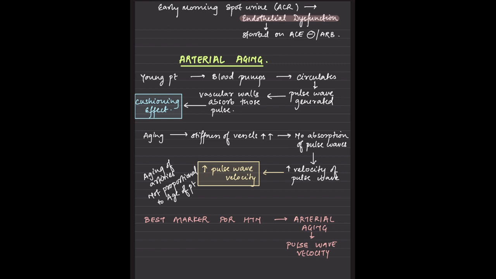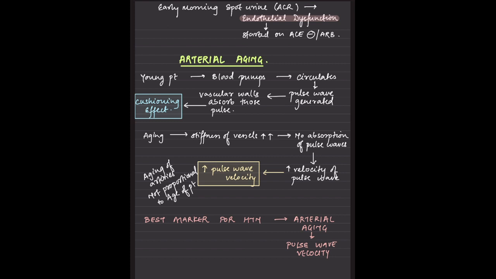In a young patient, blood is pumped and circulates, a pulse wave is generated, and the vascular walls absorb those pulses, giving a cushioning effect. With aging, there is stiffness of the vessels, no absorption of the pulse waves, and an increase in the velocity of the pulse wave.